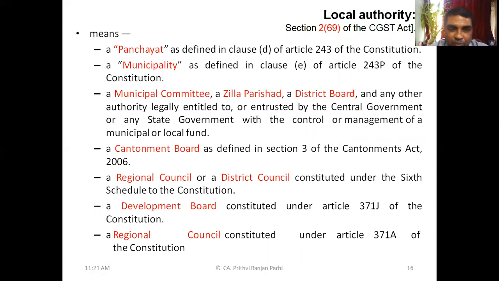A cantonment board, regional council or district council, development board, or regional council constituted under Article 371 of the Constitution, like this. So this is the meaning of local authority. Okay, just have an idea of the meaning of local authority.